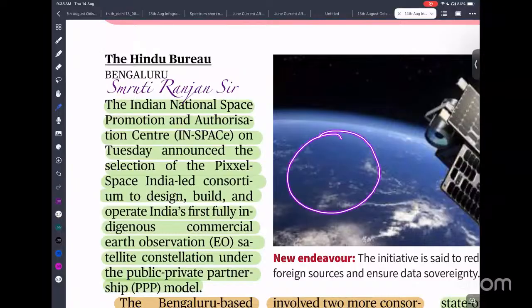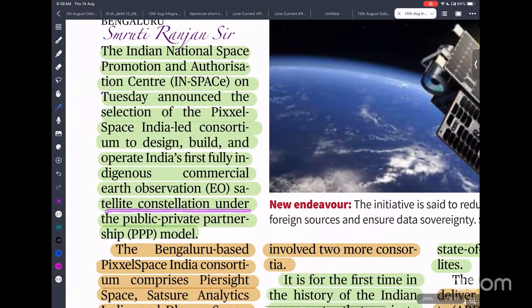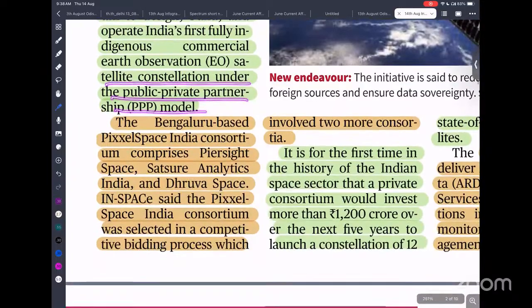Let's say this is the Earth. The satellite will stay over the Earth and observe all its resources. It can use light or any other signal. This is being built under the PPP, public-private partnership. The Bangalore-based Pixxel Space India consortium comprises many companies, like you can see here Dhruva Space, PierSight, and SatSure. The consortium was selected in competitive bidding.